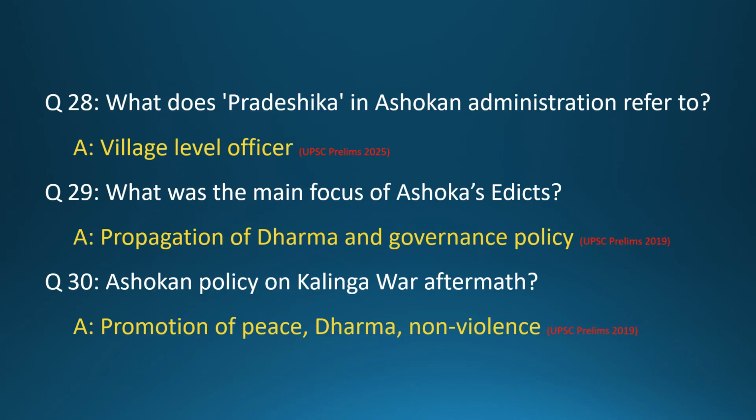Question 28. What does Pradeshika in Ashokan administration refer to? Answer: Village level officer. Question 29. What was the main focus of Ashoka's edicts? Answer: Propagation of dharma and governance policy. Question 30. Ashokan policy on Kalinga war aftermath? Answer: Promotion of peace, dharma, non-violence.